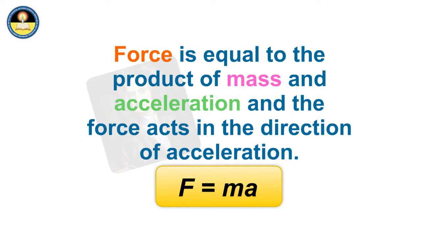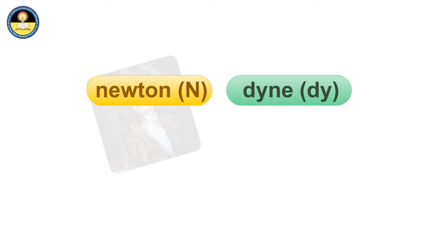The SI unit of force is Newton. In the CGS system, the unit of force is dyne. 1 Newton can be defined as the force that acts on a body of mass 1 kilogram, producing an acceleration of 1 meter per second square.